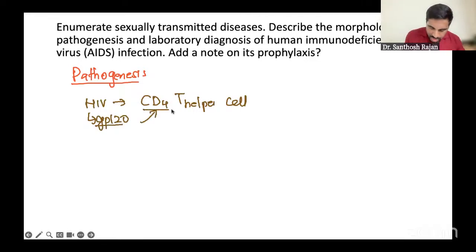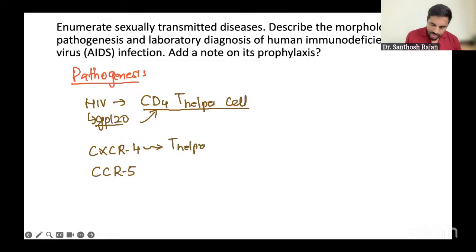Now the CD4 T helper cell, it attaches. There are two co-receptors which help in attachment. What are they? One is CXCR4, another one is CCR5. CXCR4 helps in attachment with the T helper cells only, whereas CCR5 helps with attachment to the macrophages.